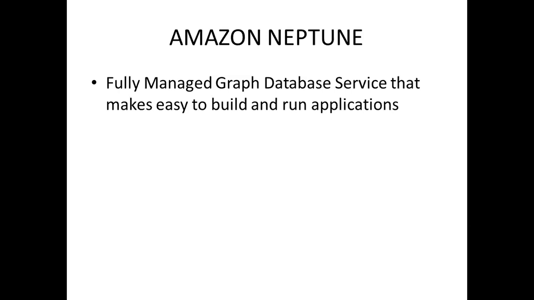Whenever they communicate, there should be some kind of a graphical system to communicate with the other source. So this graph database is one of the solutions which Amazon is providing.